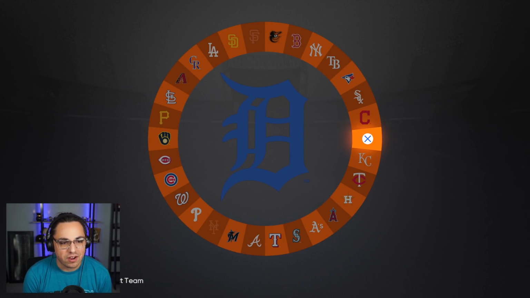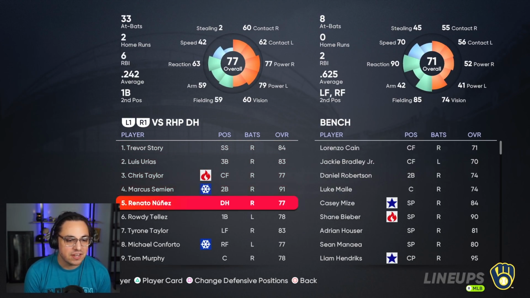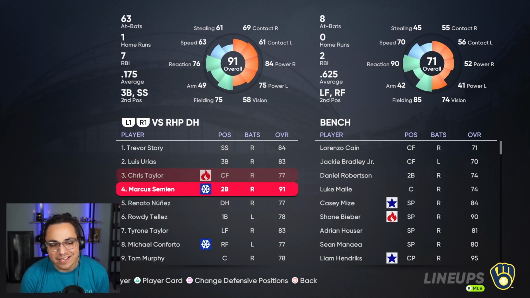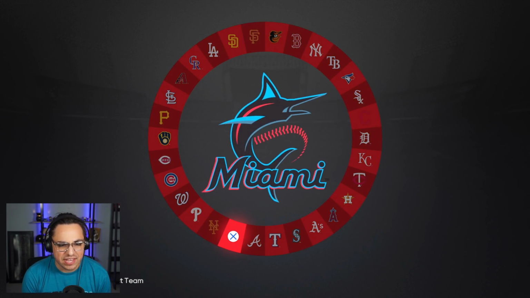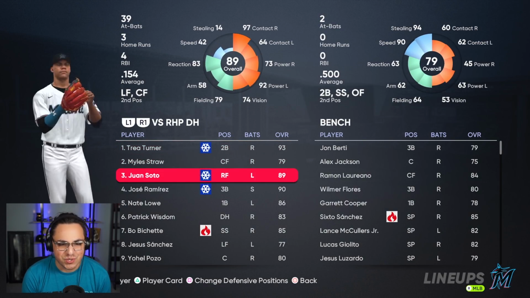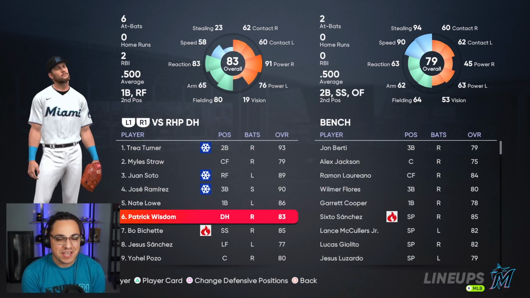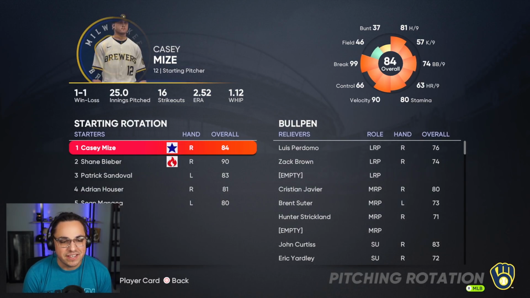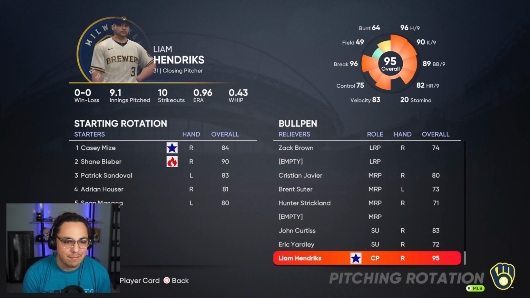And then let's go to Milwaukee. What do we got? Story, Urias, Chris Taylor, Semien. Again, nothing crazy, but I could see why it did pretty well in franchise. And then Miami was the one that had Trea Turner, Juan Soto, Jose. Oh yeah, this team makes sense why it made it to the World Series, right? You see this and you go, yeah, that's pretty good. And then Mize, Bieber, Sandoval, along with who was their closer, Liam Hendricks.